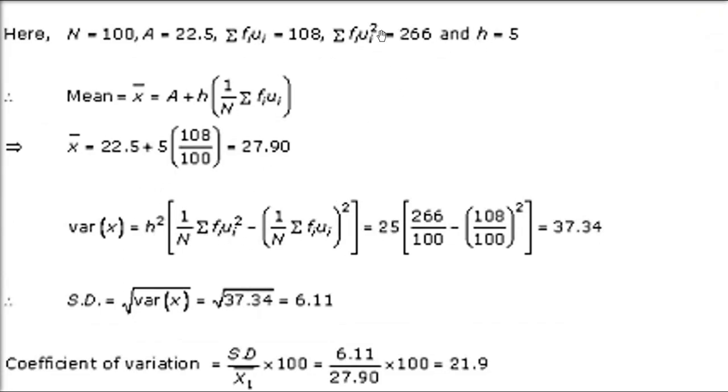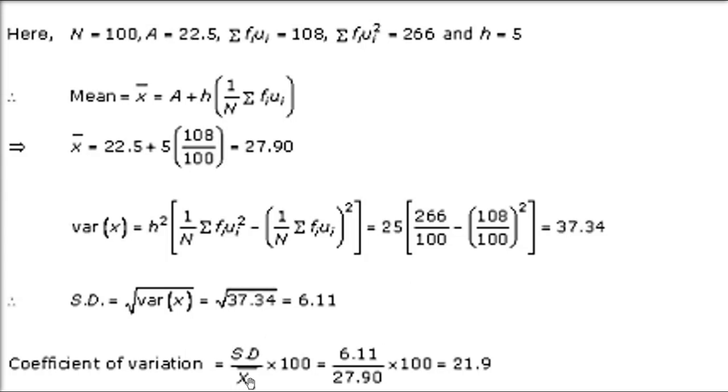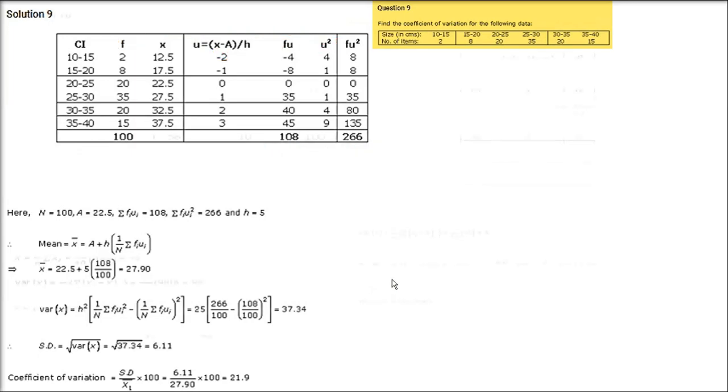Variance formula we have already seen, so just put the values. h is 5, sigma fu square is 266, sigma fu is 108, and capital N, which is sigma f, is 100. 37.34 will come. This is the variance. In order to find the standard deviation, you have to take the square root of 37.34. So sigma by x bar into 100: sigma is of course 6.11, and x bar was 27.90, 21.9 will come. This is your coefficient of variation.